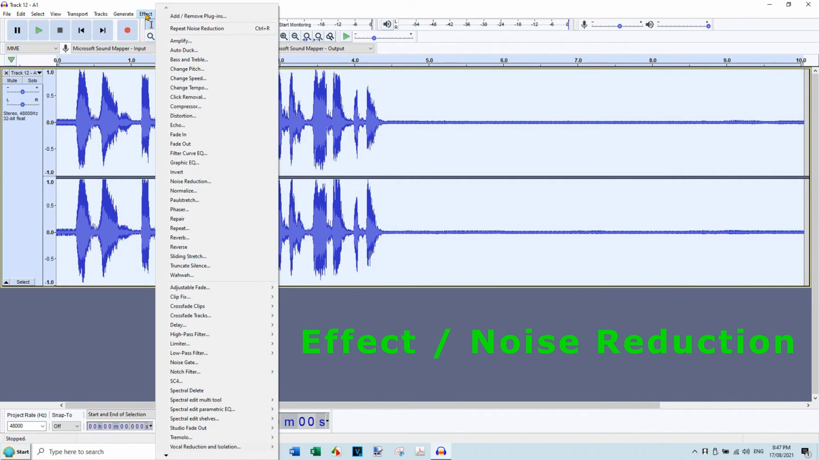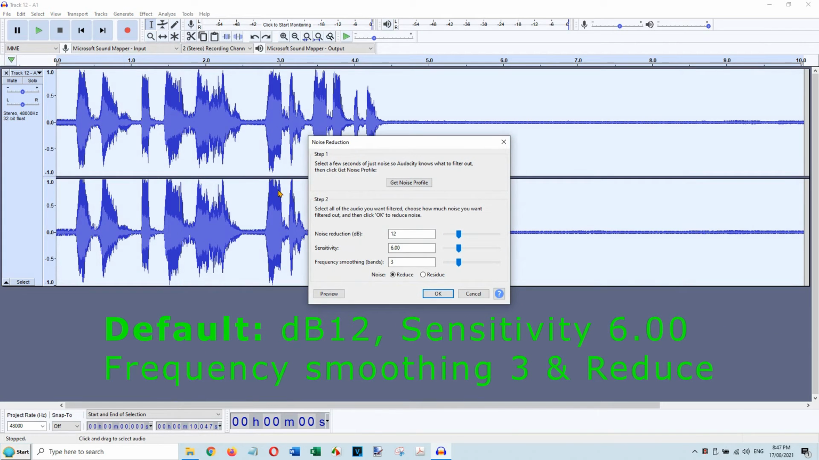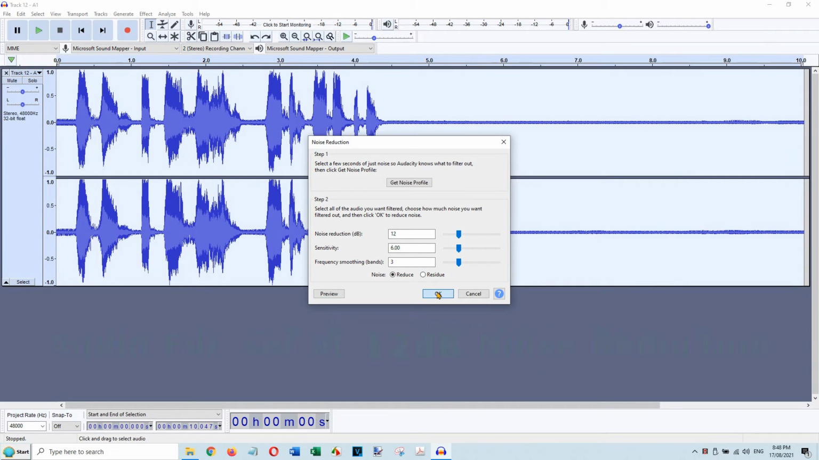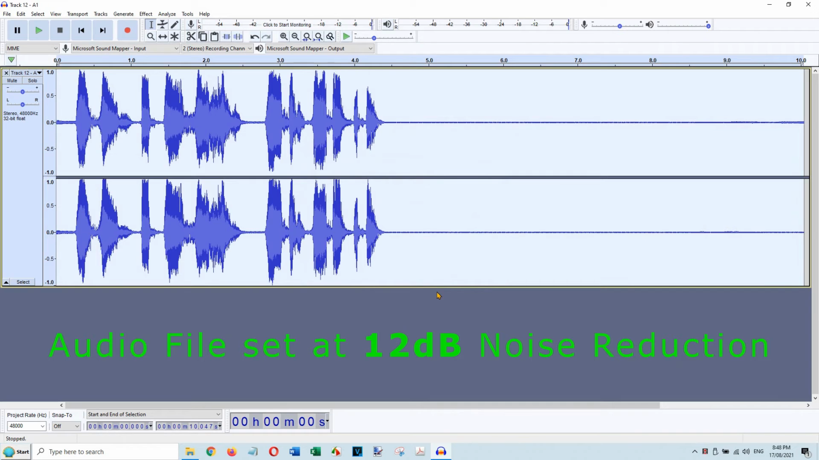Select Noise Reduction again. Settings left as default and I pressed OK. I will play audio track with 12 dB noise reduction.